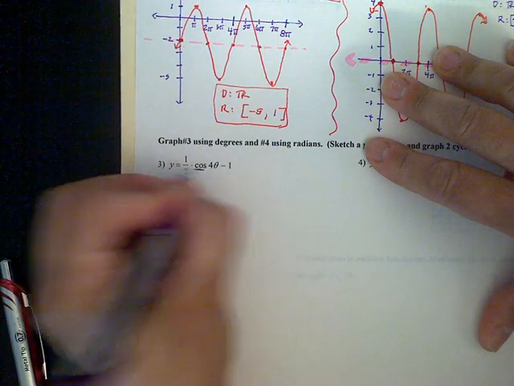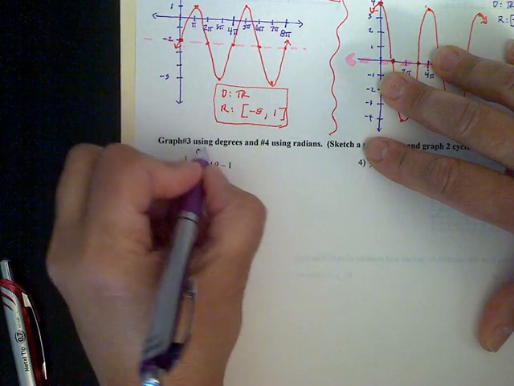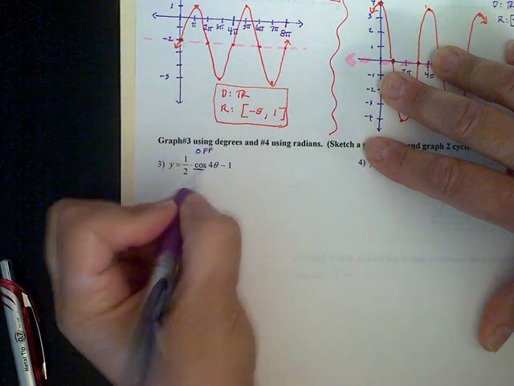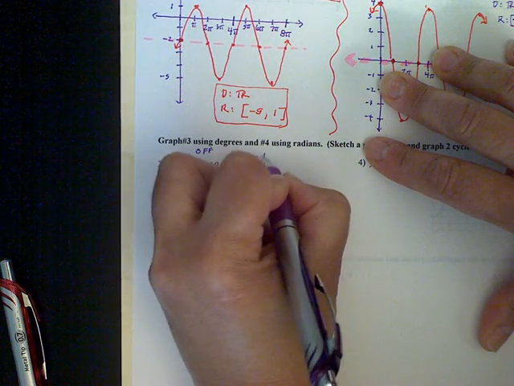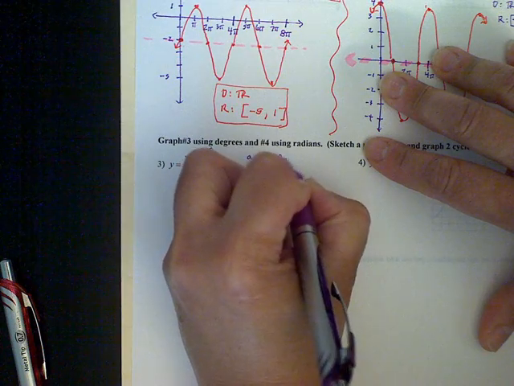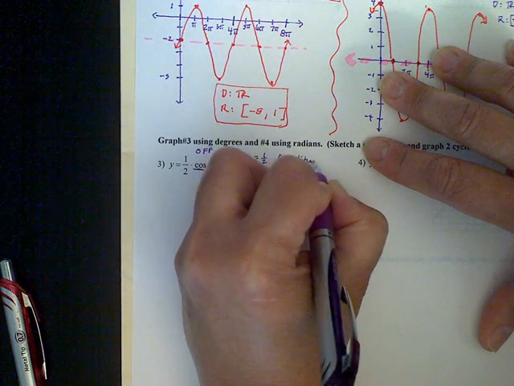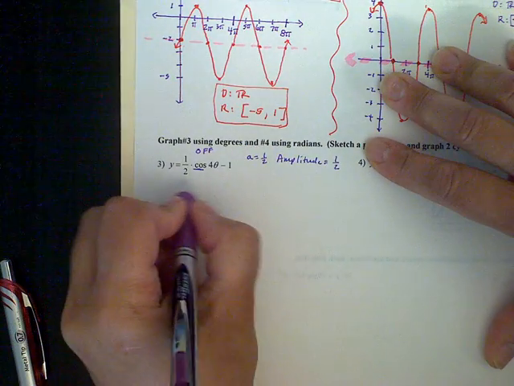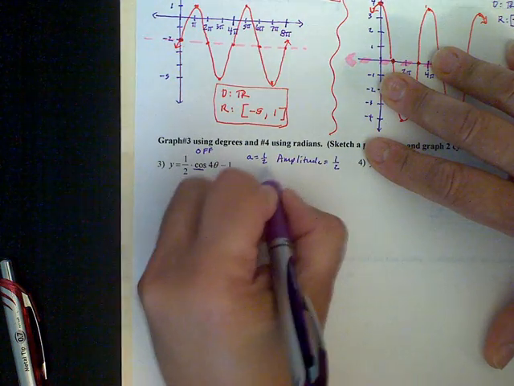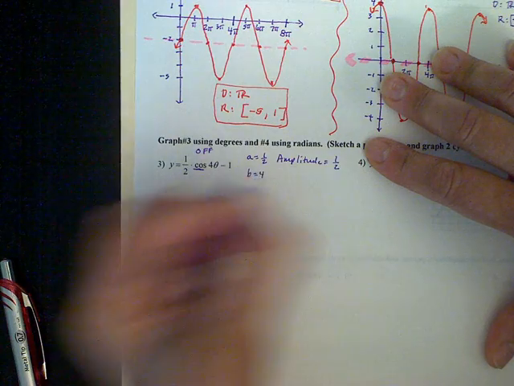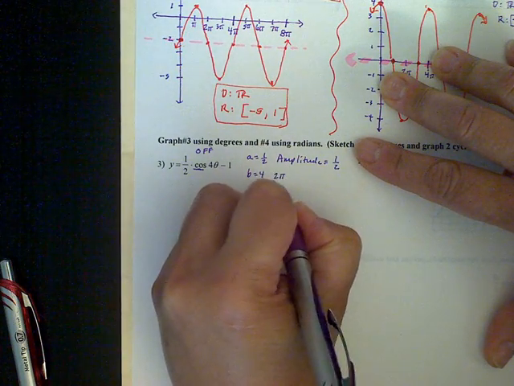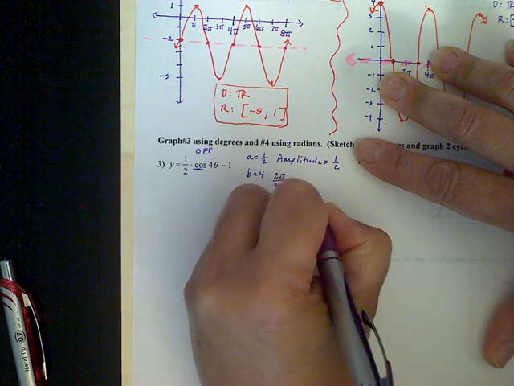We know we're graphing cosine, so that is going to be off of the midline. We know we want the amplitude, and our A is equal to 1/2. So our amplitude is the absolute value of that. And so our amplitude is equal to a positive 1/2. The period is based on what B is equal to. So B is equal to 4. Since we're using radians, we're going to do 2 pi divided by B, and that's going to give us the